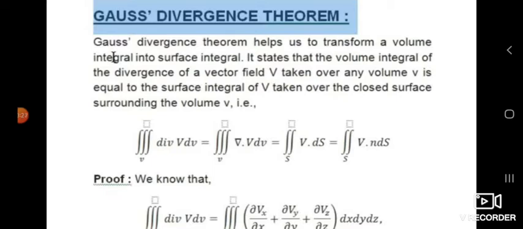Now, if we move forward, today we are going to discuss the Gauss divergence theorem, Stokes theorem, and Green's theorem. In your syllabus, you have its statement and equation. There is no derivation in your syllabus.